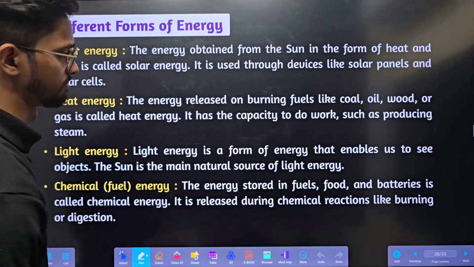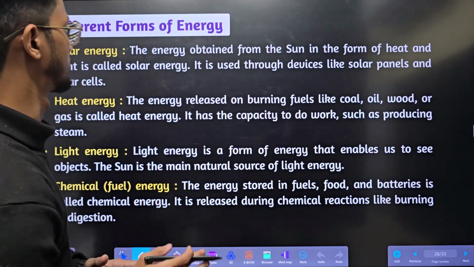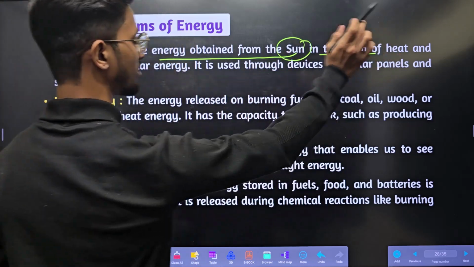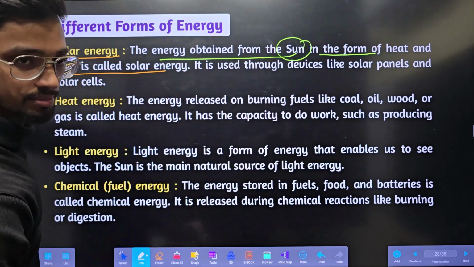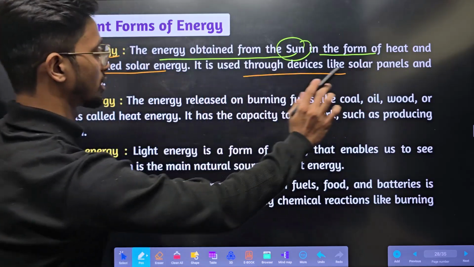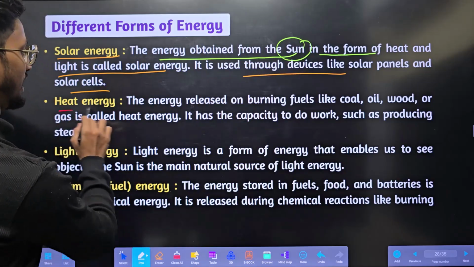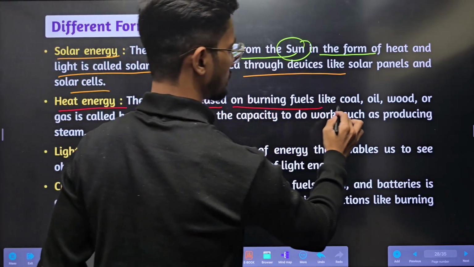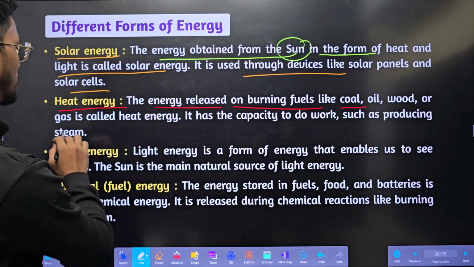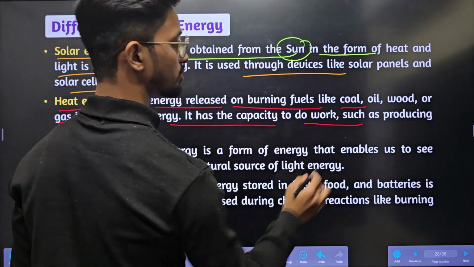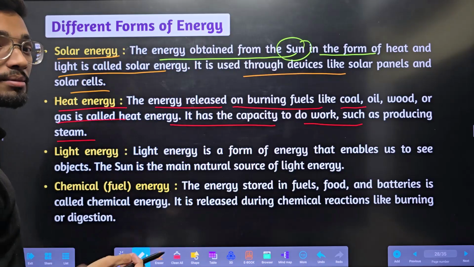Different forms of energy. What are the different forms of energy we'll study? First is solar energy. The energy obtained from the sun in the form of heat and light is called solar energy. It is used through devices like solar panels and solar cells. Next is heat energy. It is the energy released on burning fuels like coal, oil, wood. It's called heat energy. It has the capacity to do work such as producing steam.